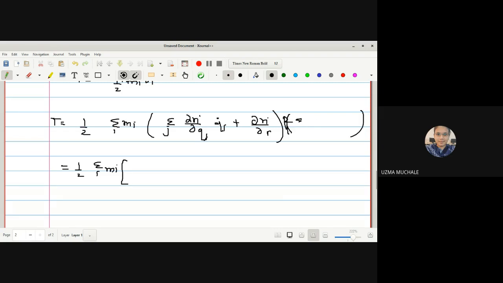As we are evaluating the square, let us use another summation index k, summation over k of ∂R_i/∂Q_k into Q_k dot plus ∂R_i/∂t. Now let us evaluate this square. Instead of the square, I wrote two different terms, right? Firstly, ∂R_i/∂Q_j Q_j dot plus ∂R_i/∂t. The next term is, instead of summation over j, simply summation over k.